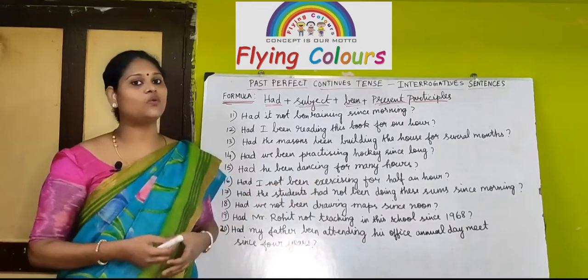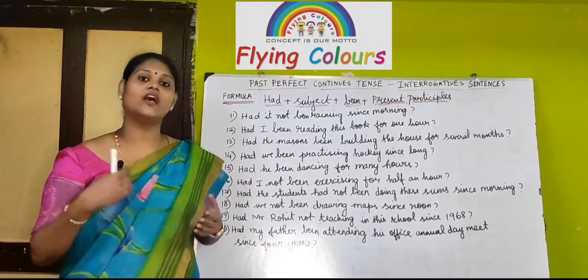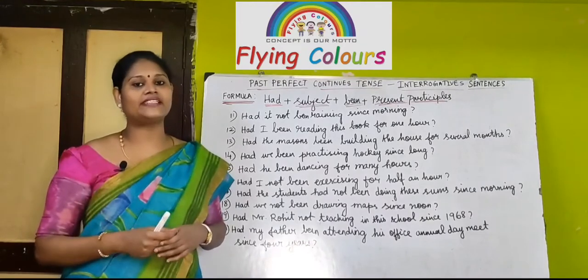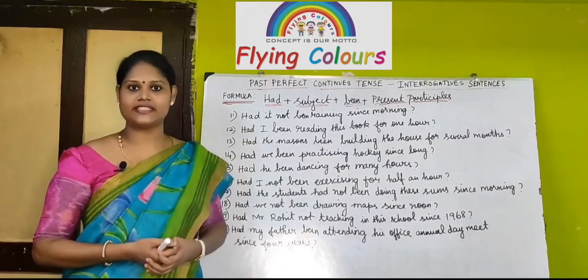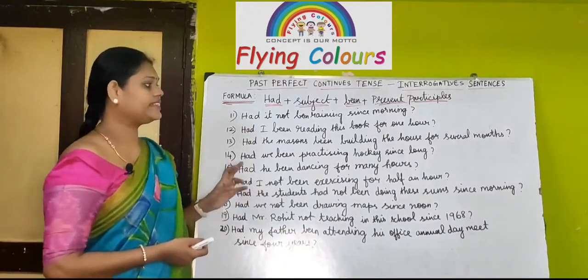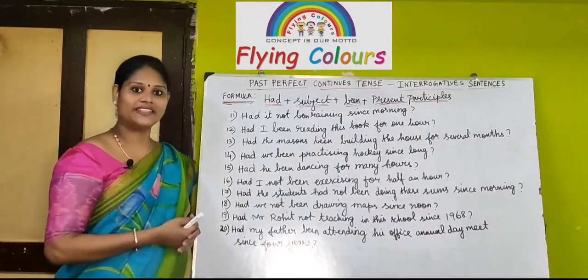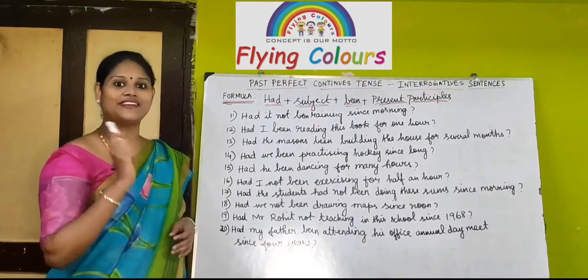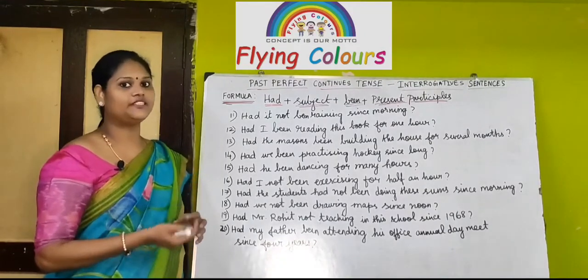Students, if you have any doubts in present participle concepts or verb tenses concepts, you can go to my verb playlist and look into those videos. Then only you will understand these sentences. And this sentence finally ends with a question mark, as this is an interrogative sentence in past perfect continuous tense, right? Next comes a negative in interrogative sentence.